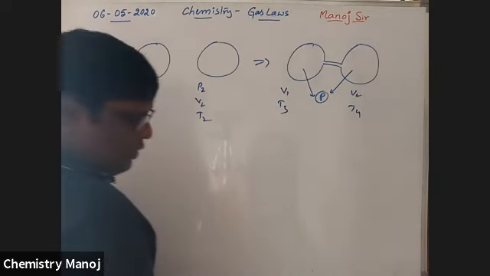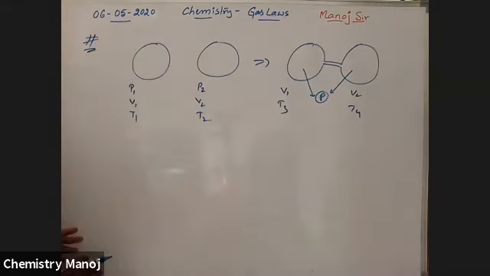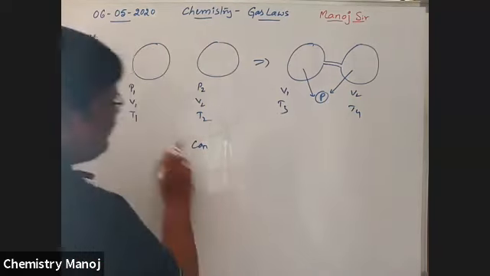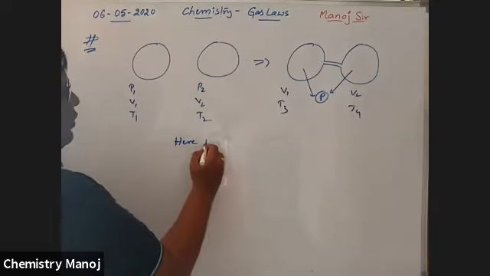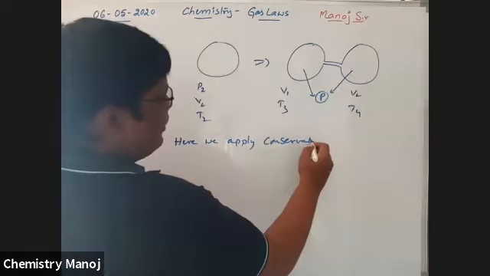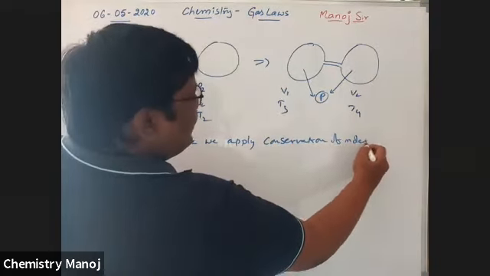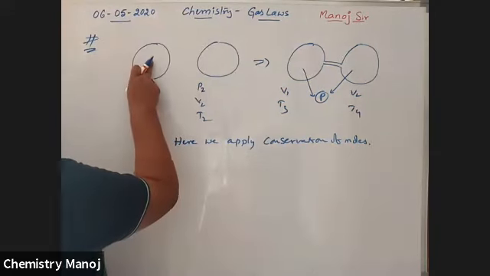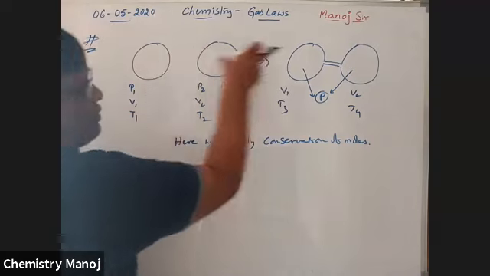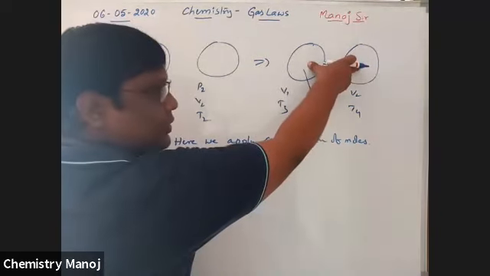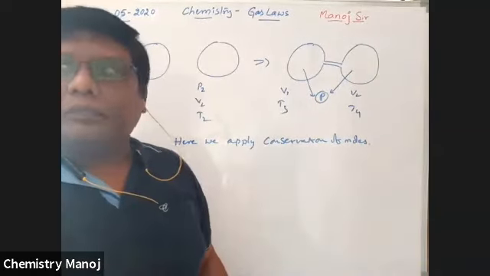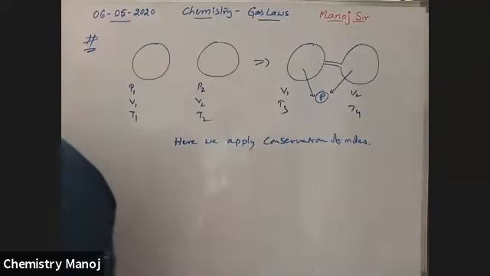In this case, the conservation of moles concept is applicable, because the total number of moles is not changed. No gas molecule is going to escape.